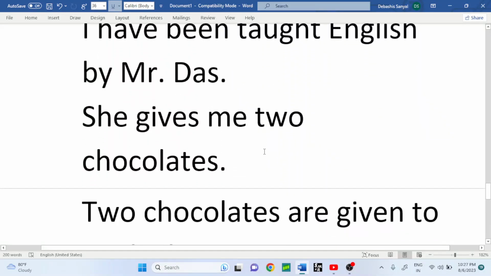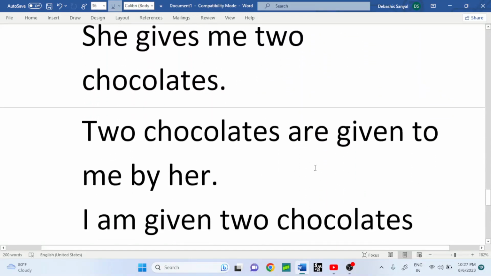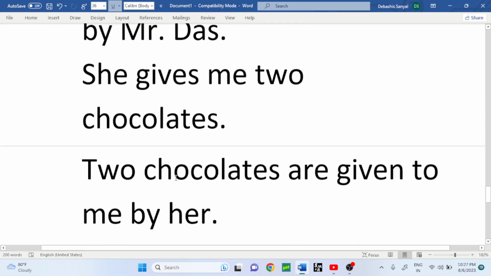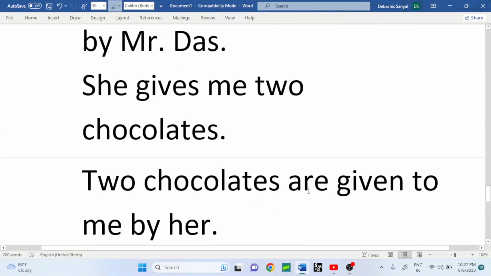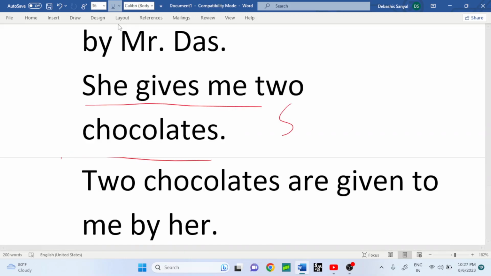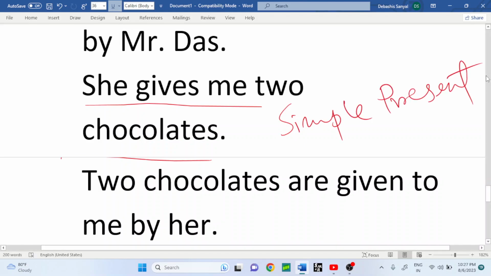She gives me two chocolates. Two chocolates are given to me by her. Why is there are? Actually, the active sentence is given in present indefinite or simple present tense.